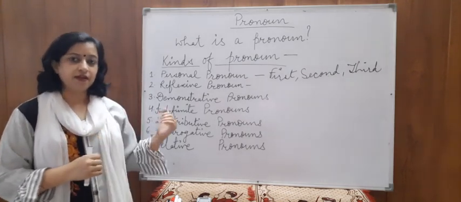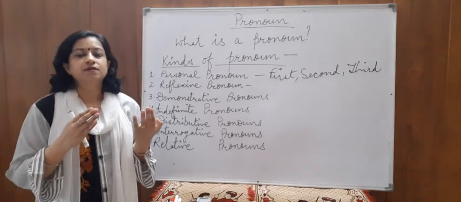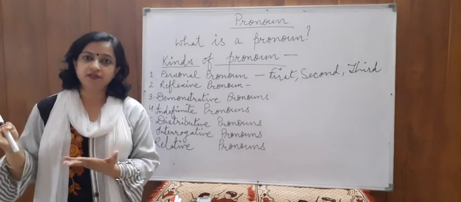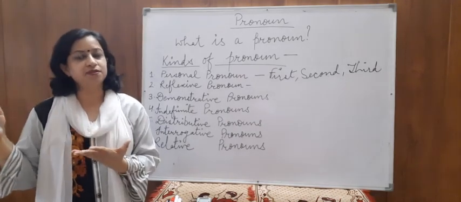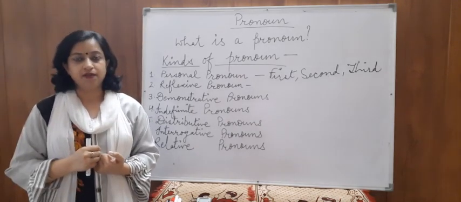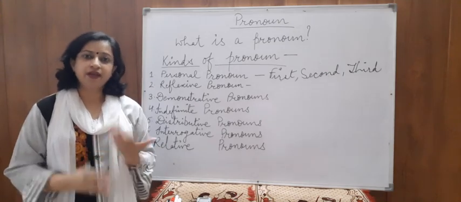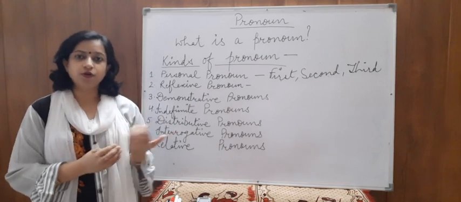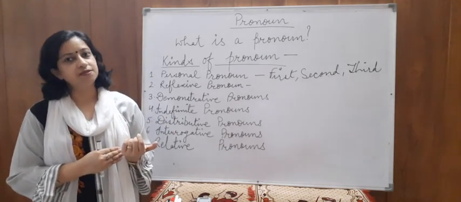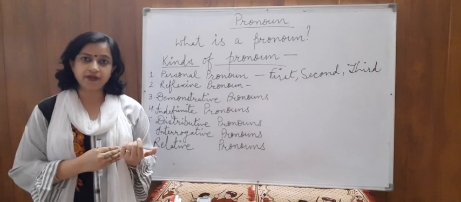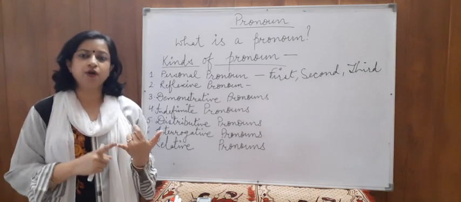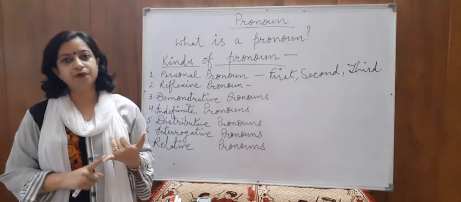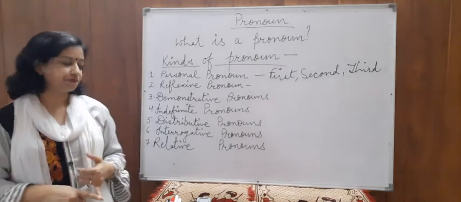Alright children, like neither of the workers was present that day, or neither of the students got the prize in the ceremony. Alright, so we are talking about one at a time and we refer to numbers of persons or objects.